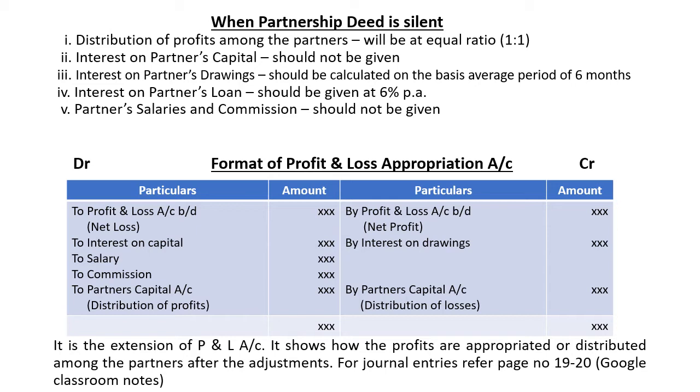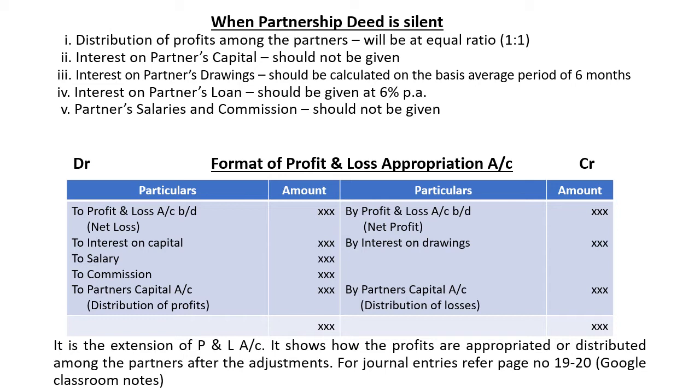To prepare profit and loss appropriation account, first we have to transfer net profit or net loss to the respective account. On the credit side, we bring down net profit from profit and loss account, and interest on drawings also must be credited.